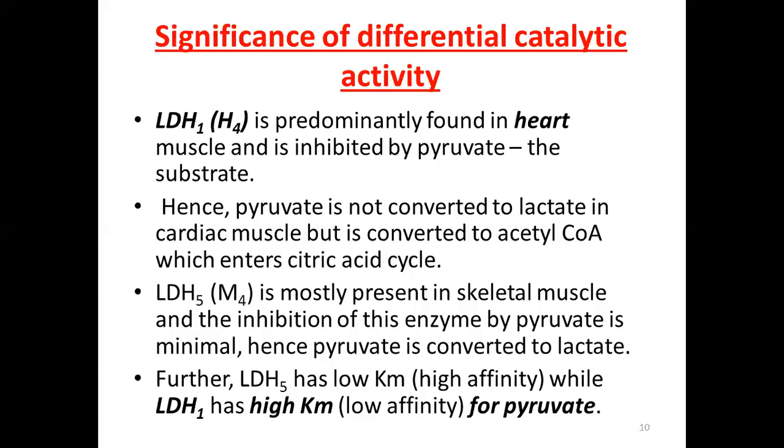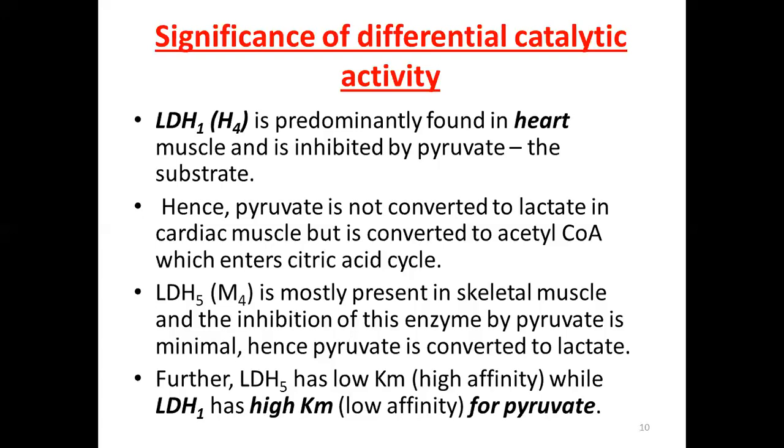It means that pyruvate will not act as an inhibitor for LDH5. It will not inhibit it. Therefore, pyruvate gets converted to lactate. It means that lactate is going to concentrate or accumulate in the skeletal muscles.